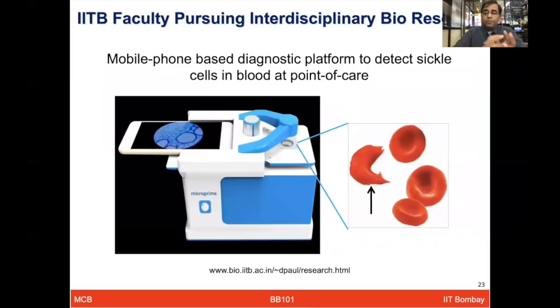Professor Devjani Paul and her team have worked on sickle cell anemia point-of-care diagnostics, to look at how RBCs are different in normal blood cells versus sickle blood cells, and whether that can be utilized to develop a diagnostic device at the POC, which can be sent to different remote areas for diagnosis purposes.